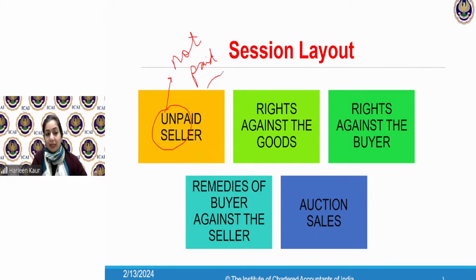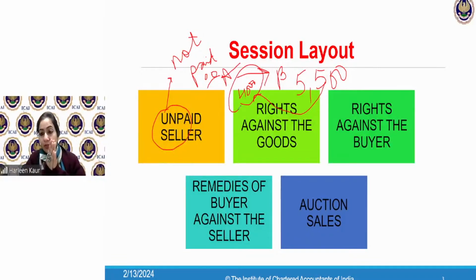Now this is really bad. Mr. A sold the goods to Mr. B for 5,500 rupees. Mr. B took the goods home and later on paid him only 4,000 rupees. What will you do if you're the seller, Mr. A, and there is a buyer, Mr. B, who purchased the goods? The payment was 5,500 and he only paid you 4,000 rupees, and it is a contract of sale.